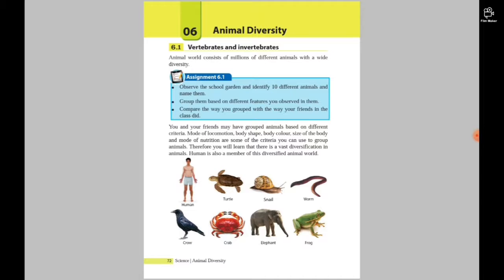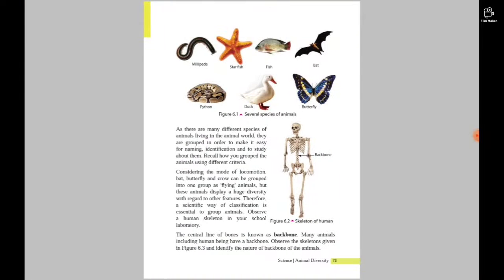Here you have pictures of a human, a turtle, snail, worm, crow, crab, elephant, frog, millipede, starfish, fish, bat, python, duck, butterfly, several species of animals. As there are many different species of animals living in the animal world, they are grouped in order to make it easy for naming, identification, and to study about them.